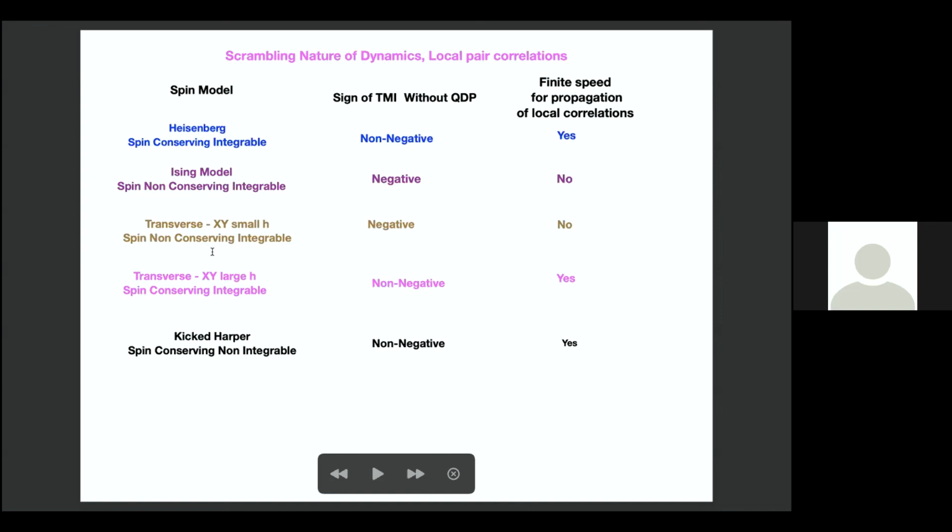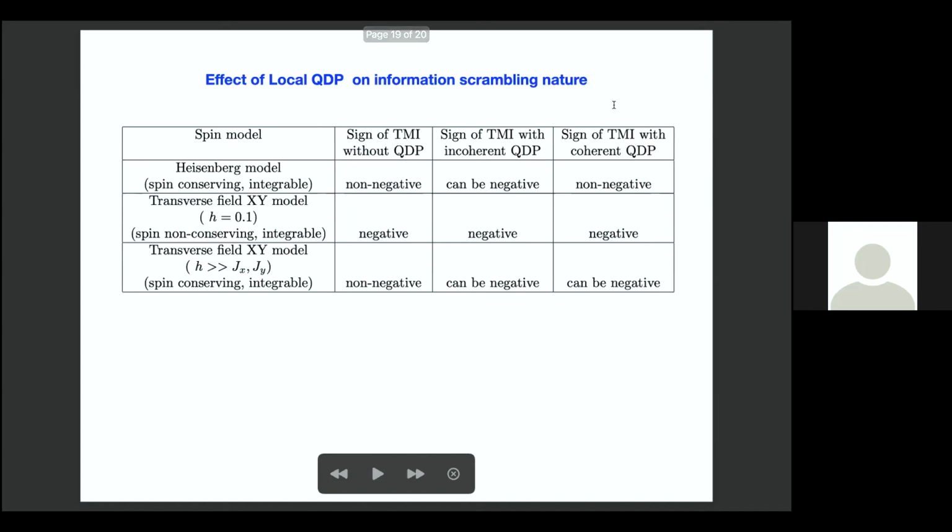And the transverse XY model, of course, has 2 regions. One is large h, where it is non-negative, and small h, where it is negative. And the kicked Harper model is non-negative, and the speed is finite. And this is the list of models we have studied with various TMIs, and whether the sign changes, which is different when you use QDP.